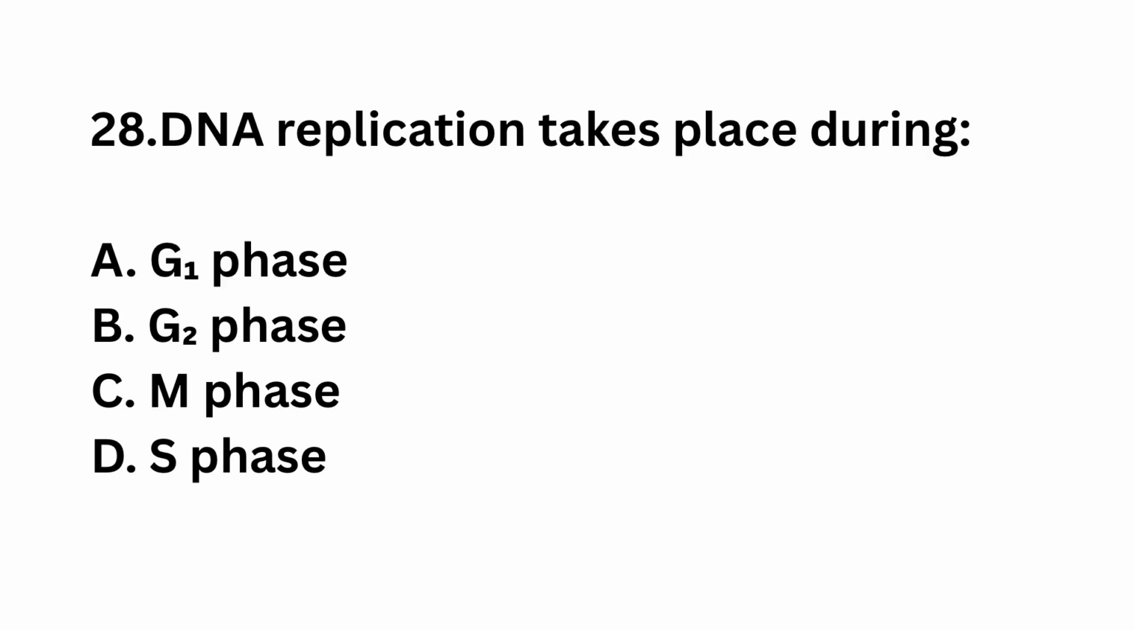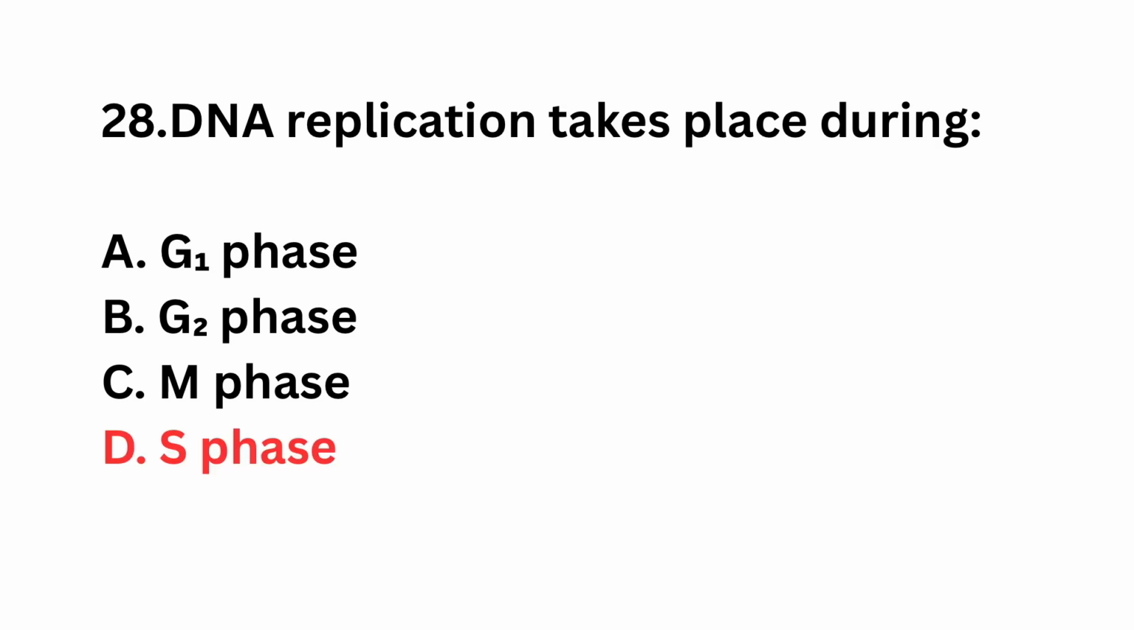Question number 28. DNA replication takes place during G1 phase, G2 phase, M phase, S phase. The right answer is option D, S phase. DNA synthesis occurs in S phase.